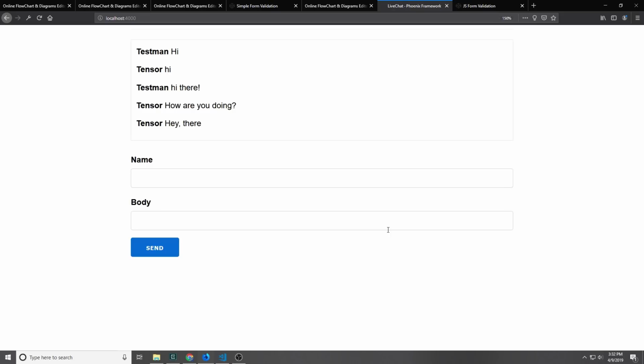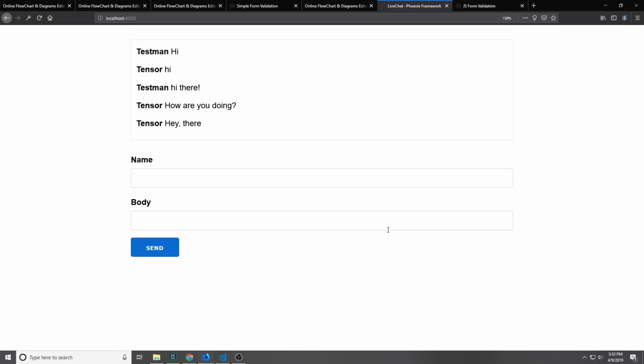In today's tutorial, we're going to be building a simple chat application using Phoenix LiveView. Phoenix LiveView is a relatively new technology. It was actually just released to the public a few weeks ago. It's currently in active development, so it's very likely that this video will be deprecated in a few weeks or a few months, so keep that in mind.